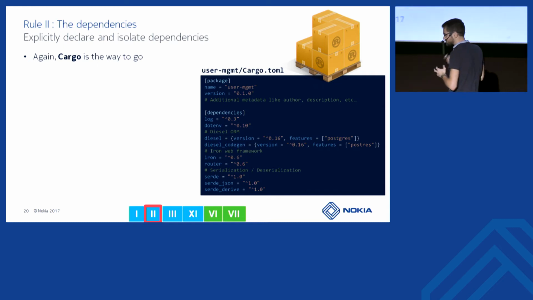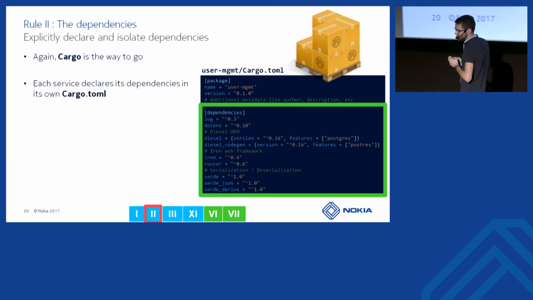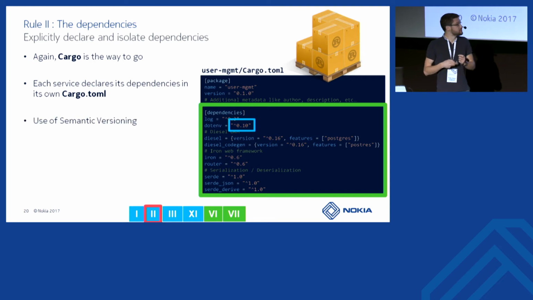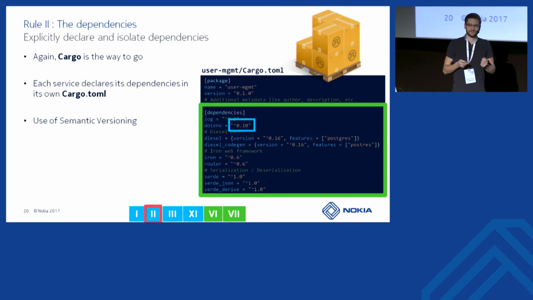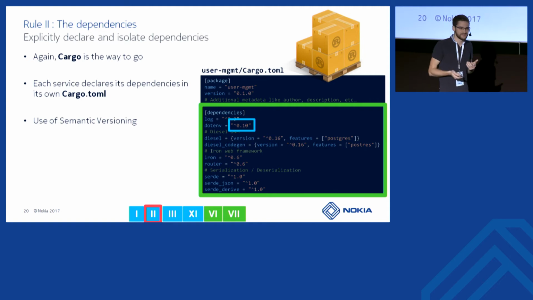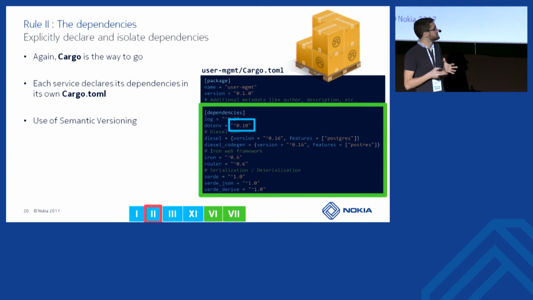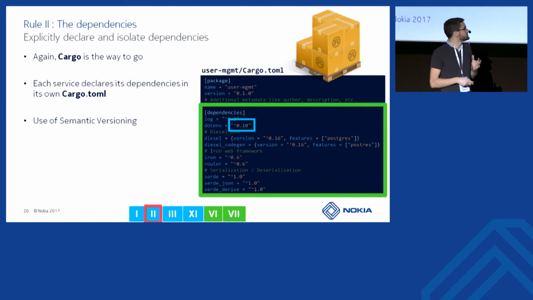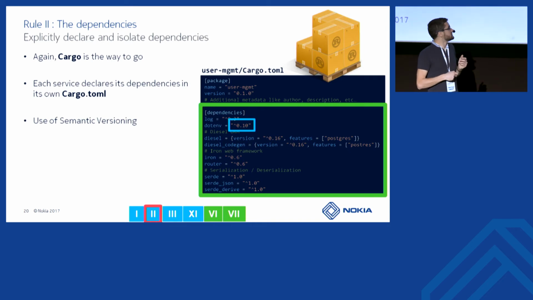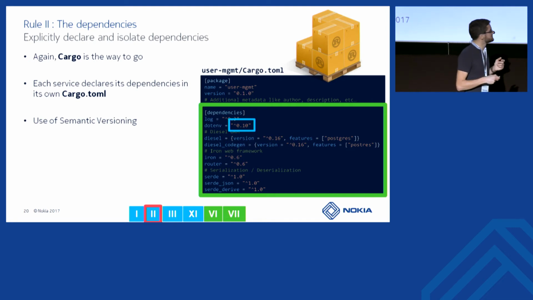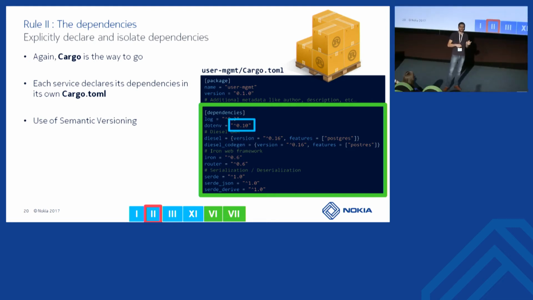So here, you declare the dependencies in the file. So you use semantic versioning to specify which dependencies you want to use, which release of the dependencies you want to use. So there is one syntax, for example, here you can say that, okay, give me everything which is 0 dot something, 0.10. So this one will always take the latest, so 0.10.1, 0.10.2, etc.